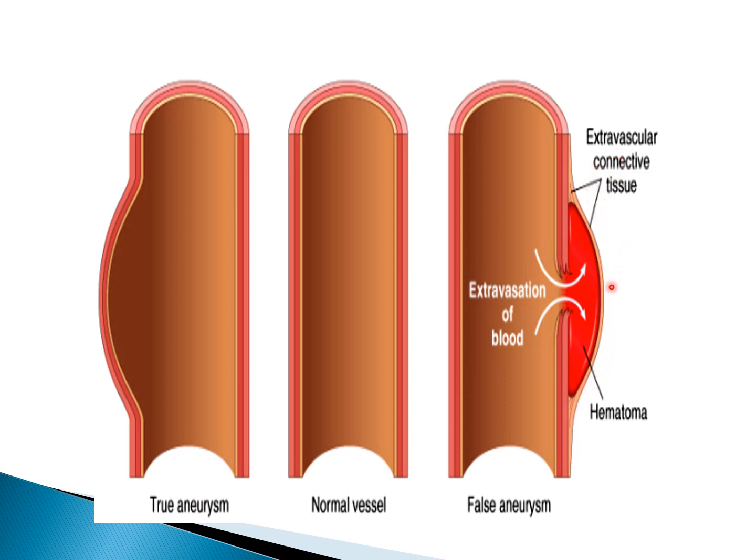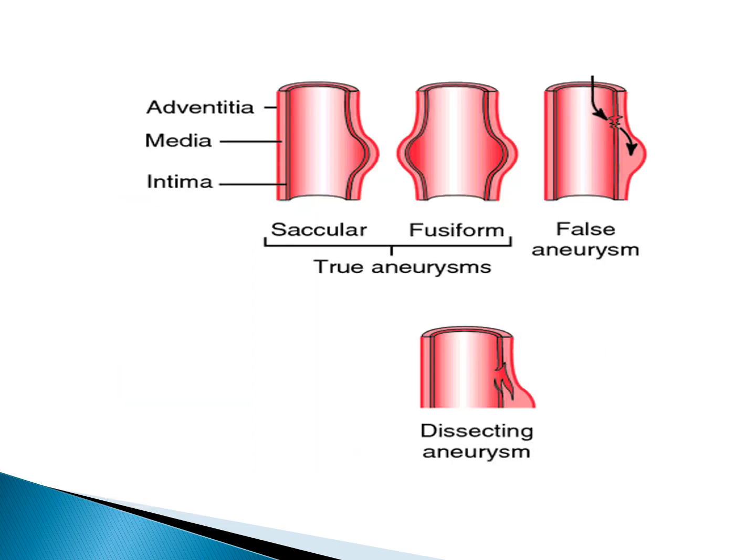So this may look like a swelling or a dilation, but this is in fact a pseudoaneurysm or a false aneurysm. Again, another picture which shows these two as true aneurysms, and this is a false aneurysm. Due to some reason there is a leak of blood outside in the extravascular space, and it may be lined by connective tissue and at times by adventitia. Dissecting aneurysm is a distinct entity which we will discuss later.